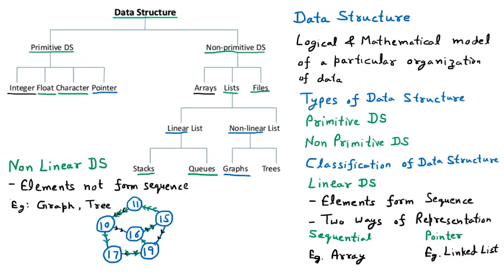Now we are taking the other example of the non-linear data structure, which is the tree. The tree has some kind of restriction. Just like we said, a tree has two children. Assuming that there is a 17 node, it can have two children only, maximum two children.